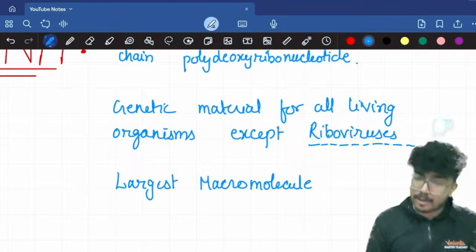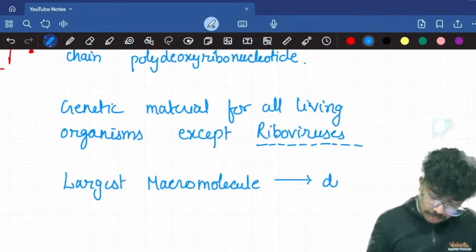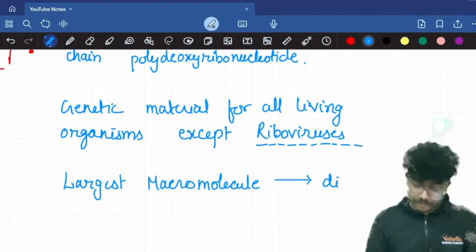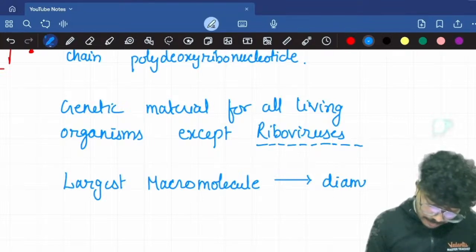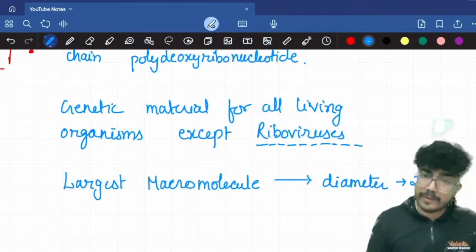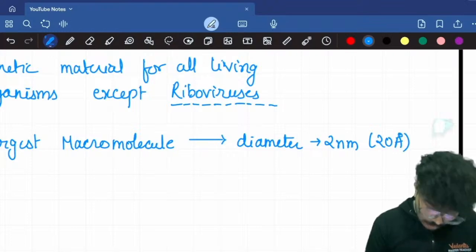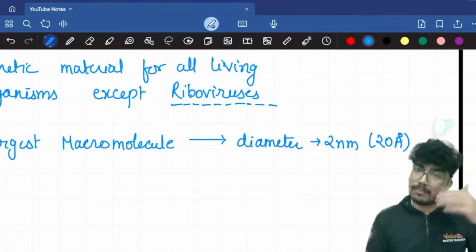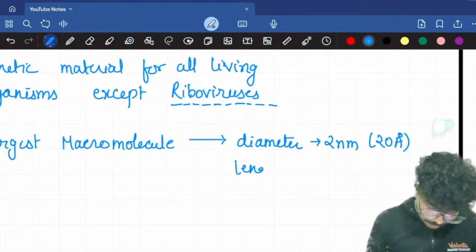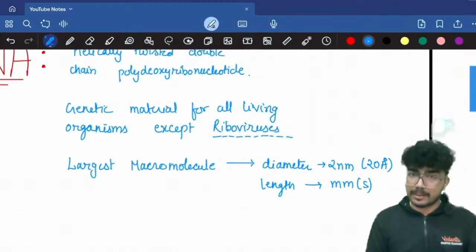Its diameter, that is the distance between the two strands of the DNA, is somewhere around 2 nanometer or 20 angstrom. And the length will be in millimeters.